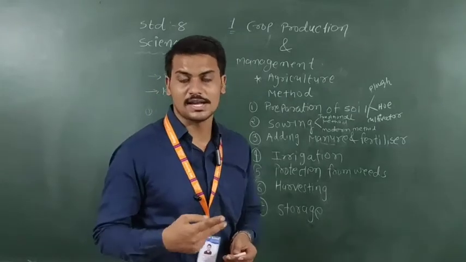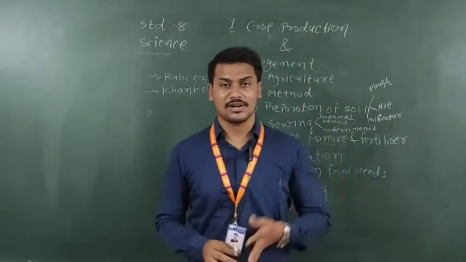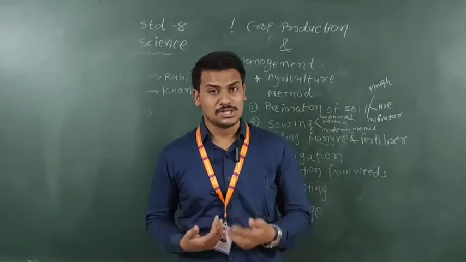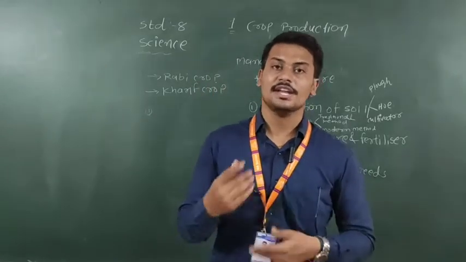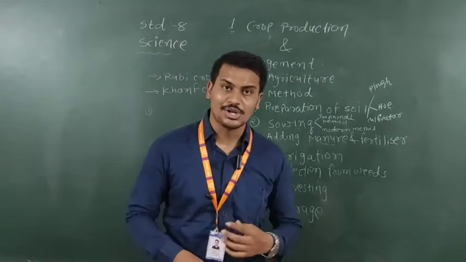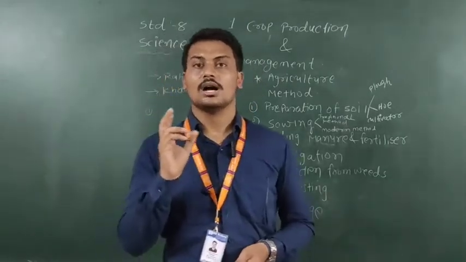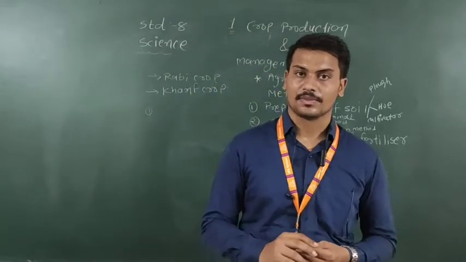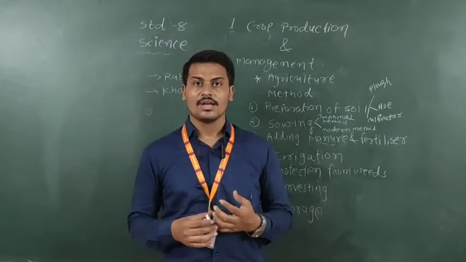There are seasons too, the kharif season and the rabi season. Then we looked at the different methods: which agriculture tools are used, the traditional tools, irrigation, modern tools, sowing, the combine machine, and harvesting. These are all the things we covered in this chapter. So I hope this chapter is completed now. Thank you so much.